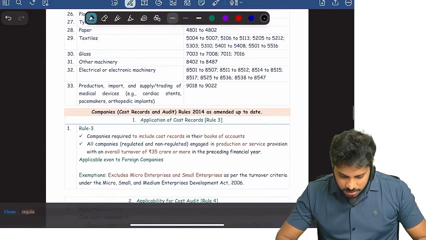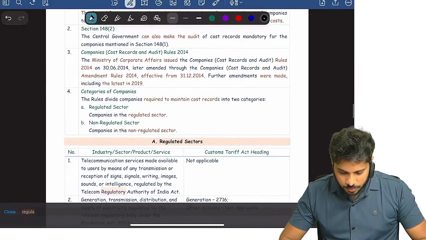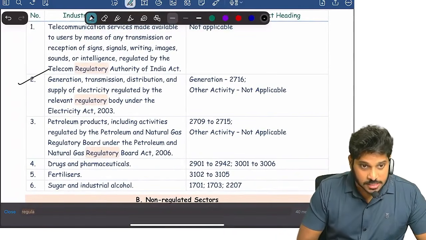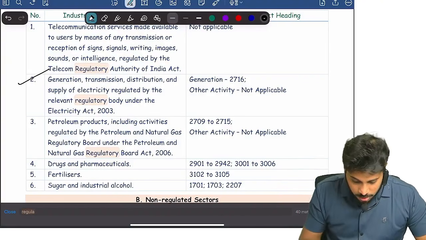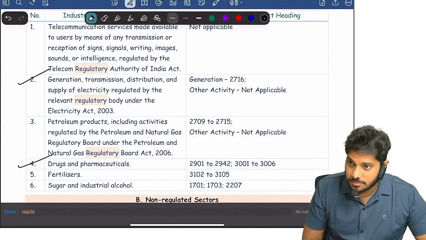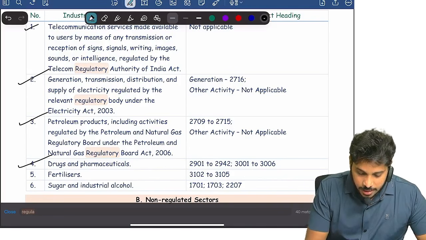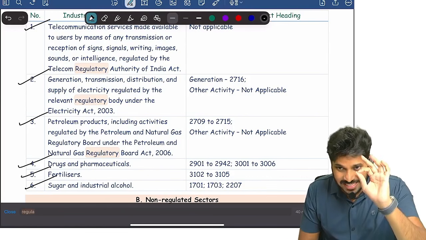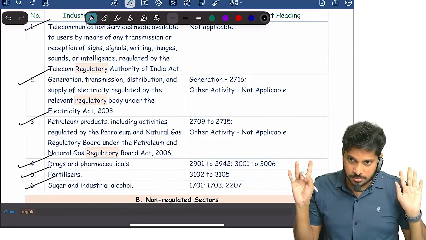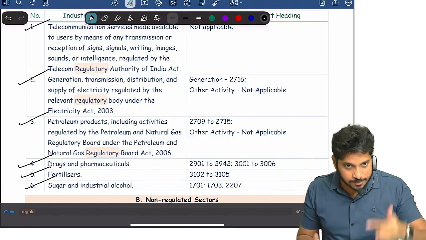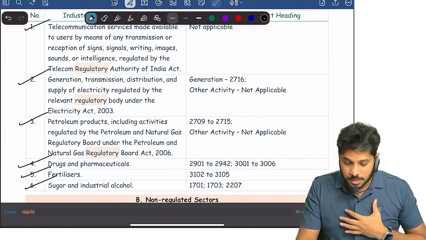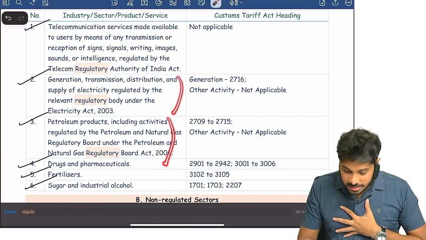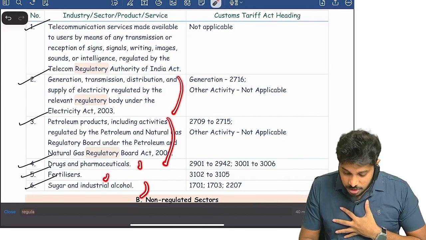So in rule number 3, we have 2 tables, table A and table B. One is electricity, you remember in the same order. Another one is pharma, petroleum, telecommunication, fertilizers, sugar and industrial alcohol. Totally 6. This number you should remember, and these types of company business also. So the companies are telecommunication, electricity, petroleum, fertilizers, drug and pharma, and sugar and industrial alcohol.